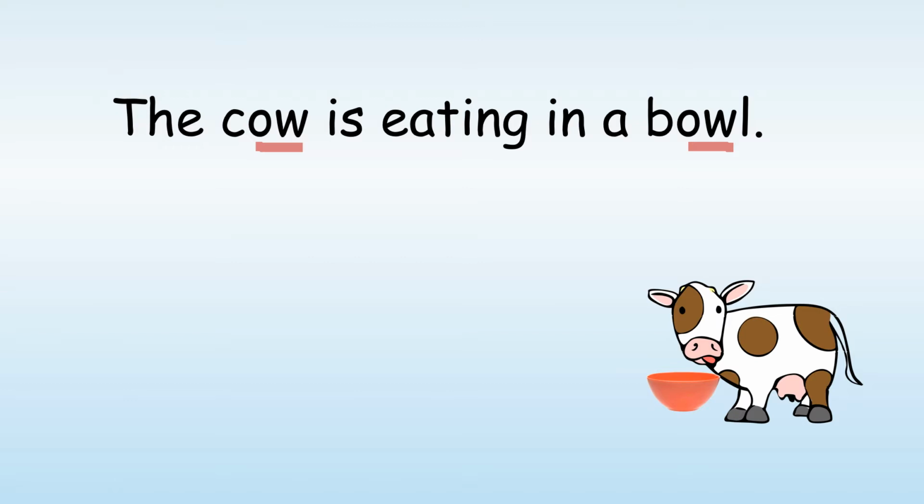So although we have OW here and we have the same letters here, we are hearing different sounds. The OW here, ow, it makes the OU sound. And remember, last week we did OU. OU says ow. So this OW in cow, you are hearing the short sound of the vowel O, cow. And in bowl, you are hearing the long sound of the vowel O.